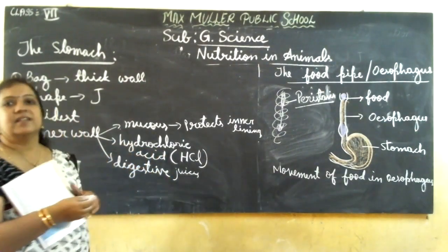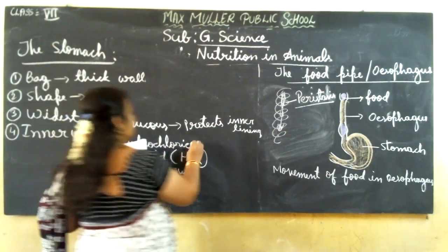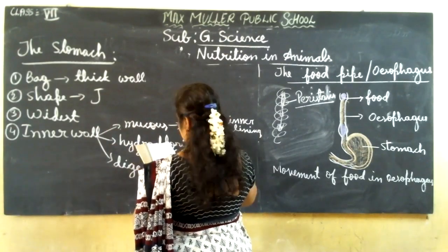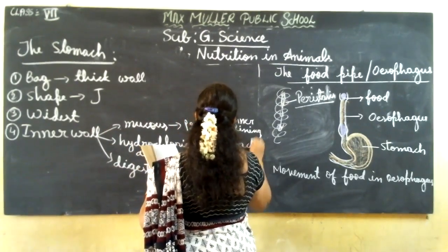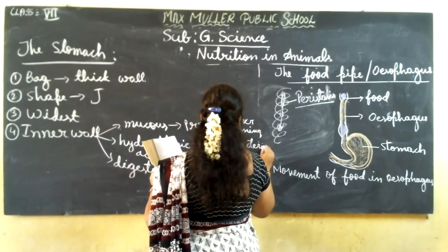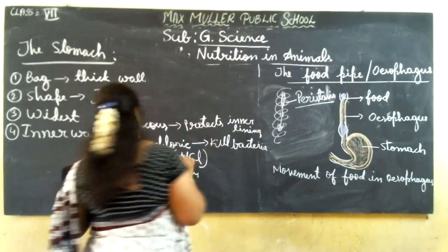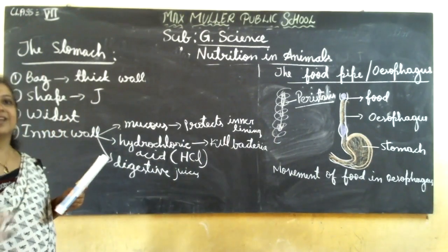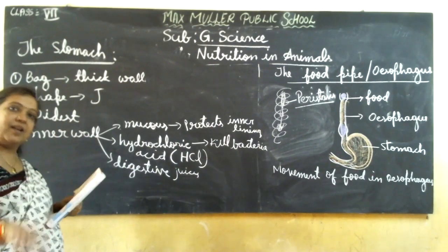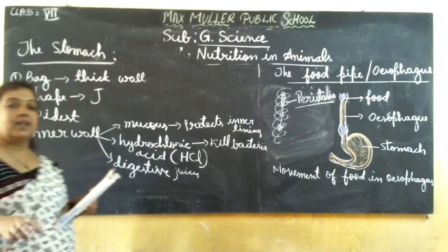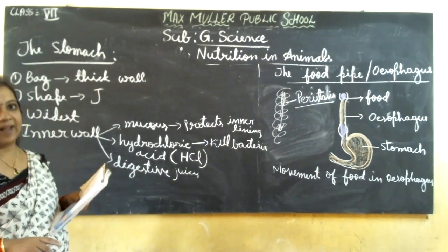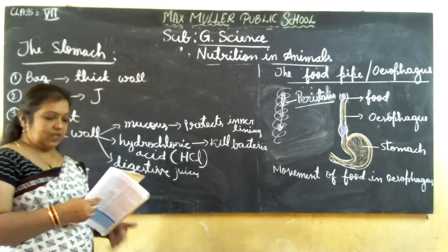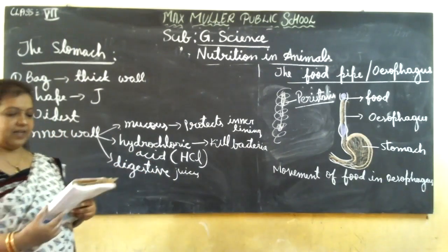So why is this acid needed? To kill the bacteria. In our food, when we are eating, so much bacteria also goes inside through the mouth, and some are present already in the food. Those bacteria have to be killed in the stomach area with the help of this hydrochloric acid. Understood? That's why this acid will be released.